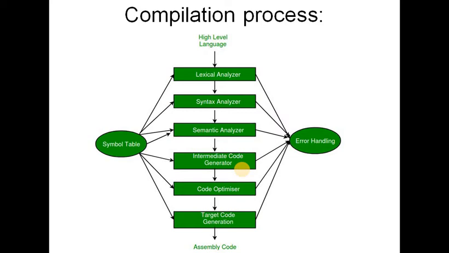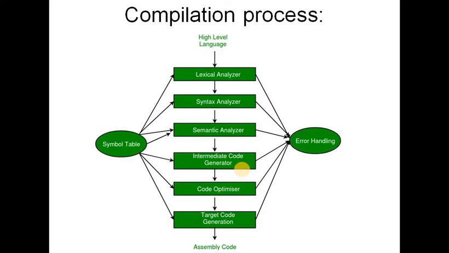Semantic analysis checks whether the parse tree constructed follows the rules of the language. For example, assignment of values is between compatible data types, and adding a string to an integer. Also, the semantic analyzer keeps track of identifiers, their types and expressions, whether identifiers are declared before use or not, etc. And the semantic analyzer basically produces an annotated syntax tree as an output.